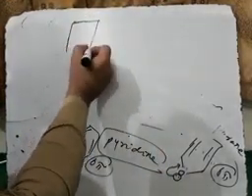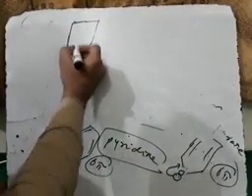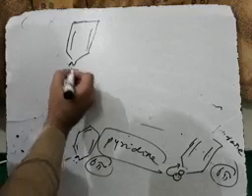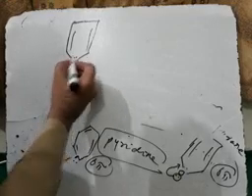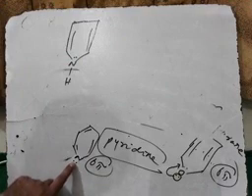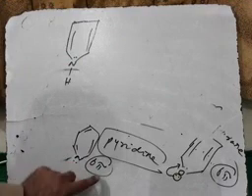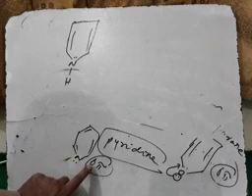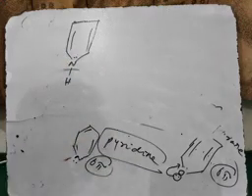Another example of a heterocyclic aromatic compound is pyrrole, like this. Here is one nitrogen, with one hydrogen attached to it, but this nitrogen also has a lone pair. In pyridine, the lone pair of electrons on nitrogen is not involved in resonance because the aromaticity has already been maintained.